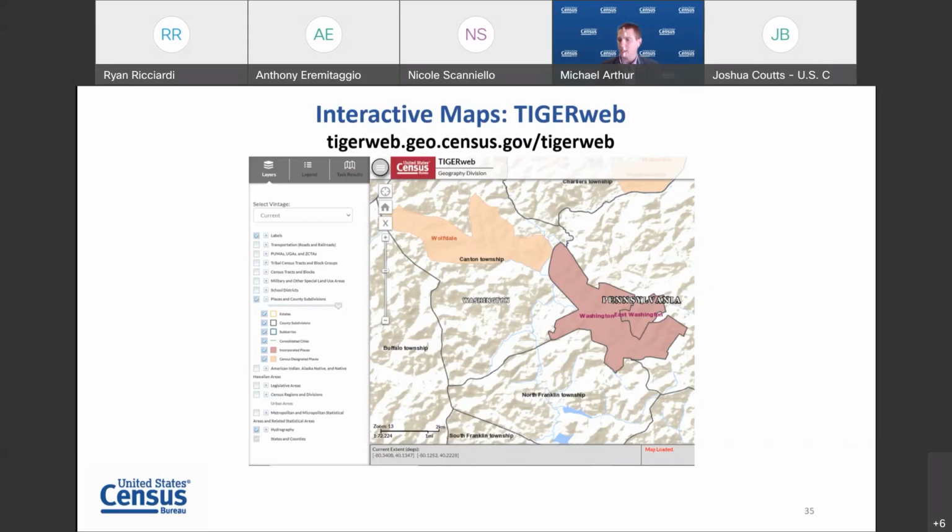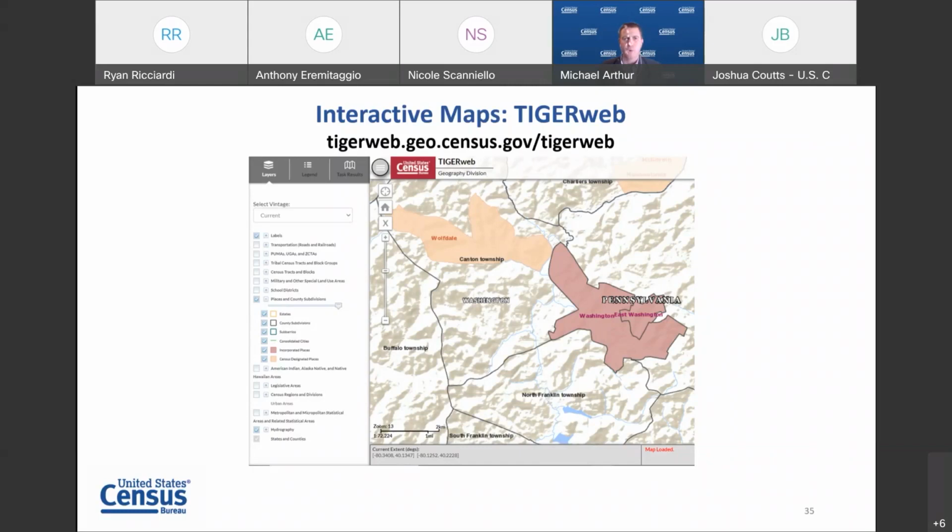Just to the south of Washington, you'll see North Franklin Township with the black solid line showing the boundary of the township. As Josh mentioned earlier, townships are also known as county subdivisions. And I'll draw your attention here to the left-hand side of the layers there. The two most common layers that are turned on are the transportation layer, which shows roads and railroads, and that'll be your second box down.